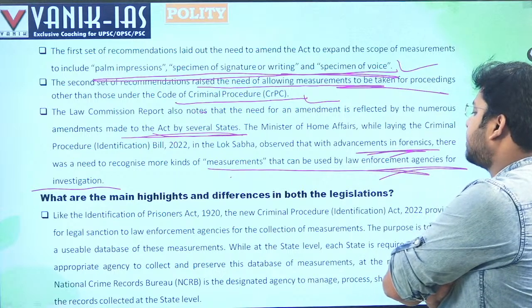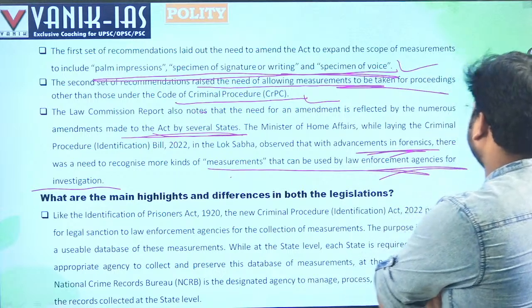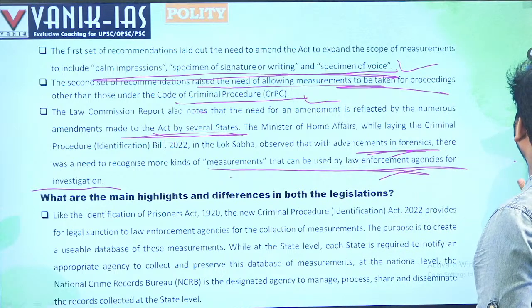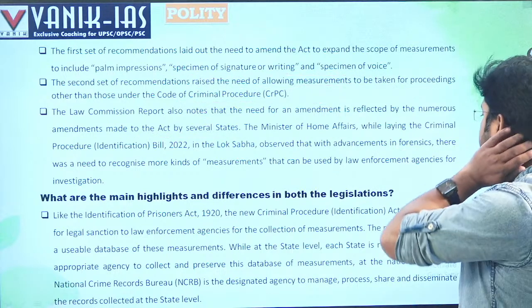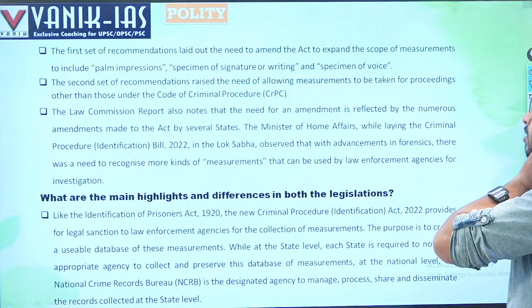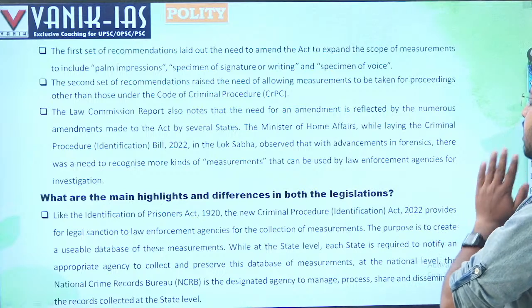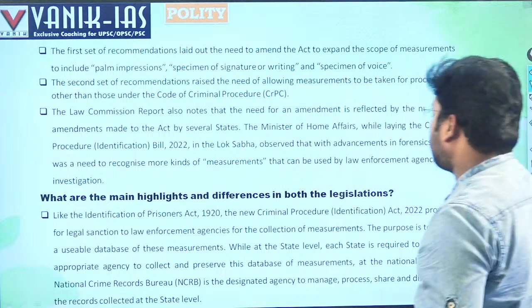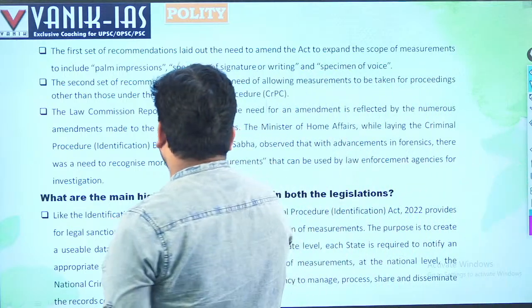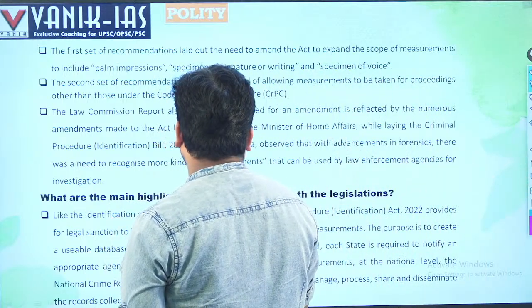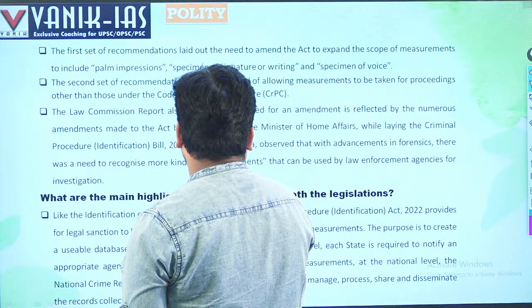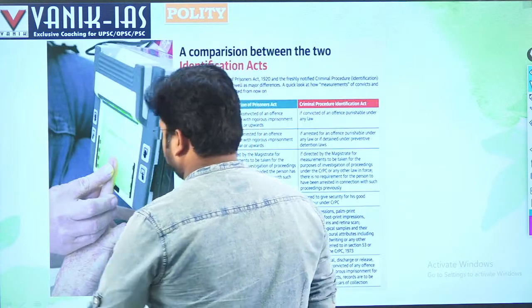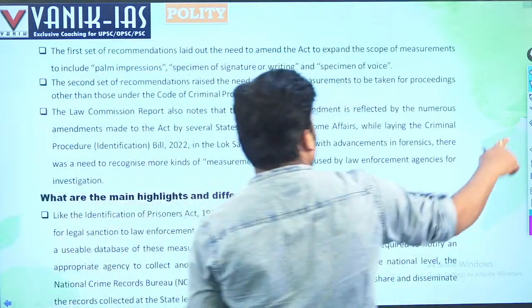What are the main highlights and differences in both the legislations? Like the Identification of Prisoners Act 1920, the Criminal Procedure Identification Act 2022 provides legal sanction to law enforcement agencies for the collection of measurements.